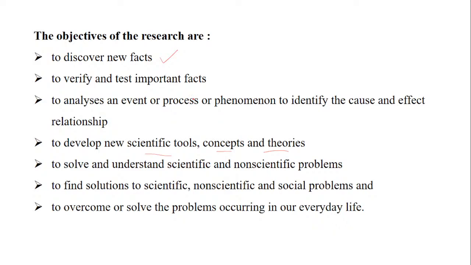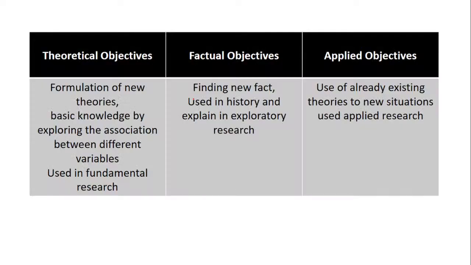Okay. Now, coming to some extra objectives, again a part of the book. There are objectives which are called theoretical objectives, factual objectives, and applied objectives. This is given in one of the NET books very clearly. So when we divide the objectives, you get a different set called theoretical objectives, factual objectives, or applied objectives.